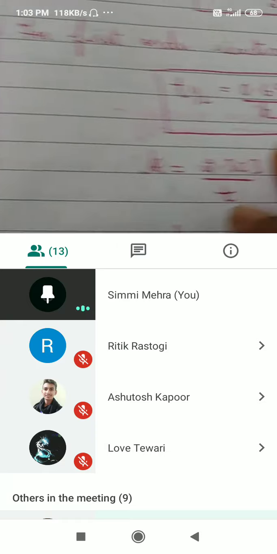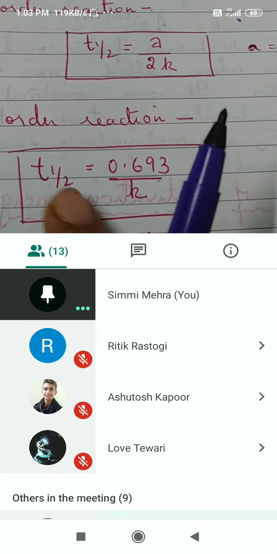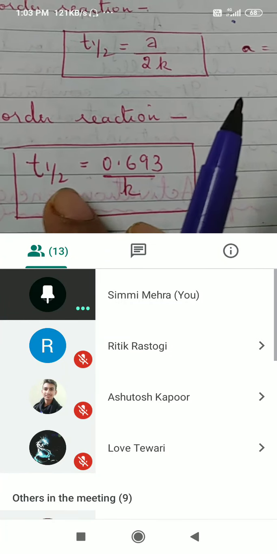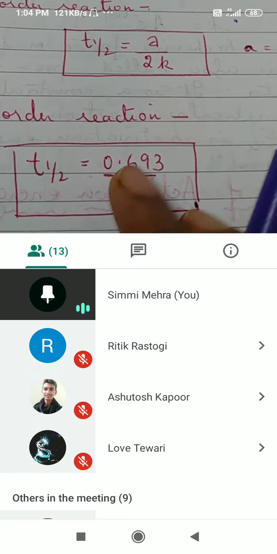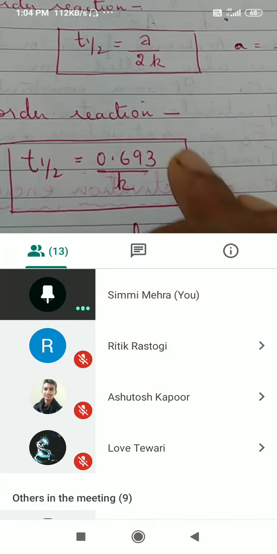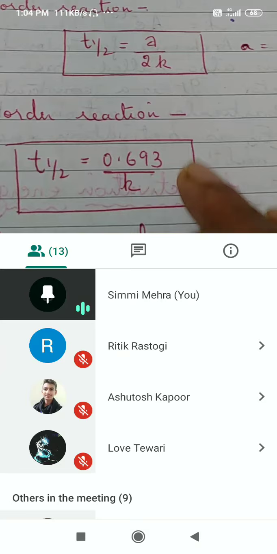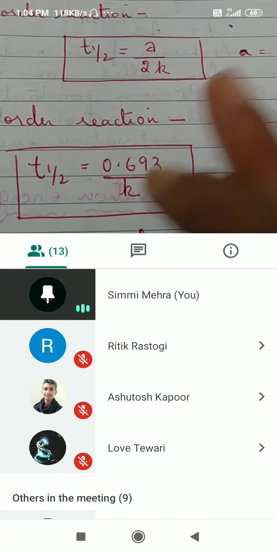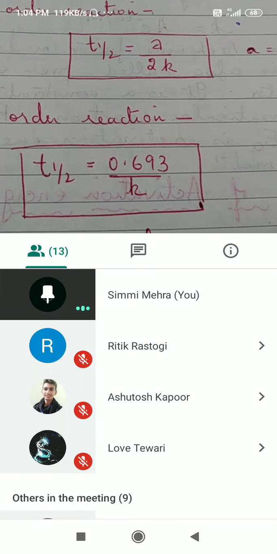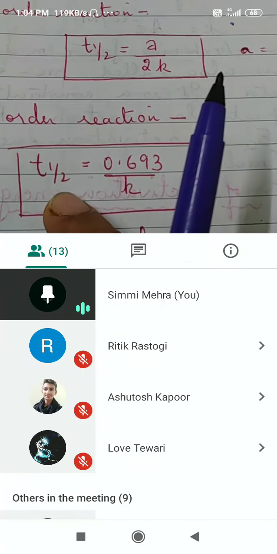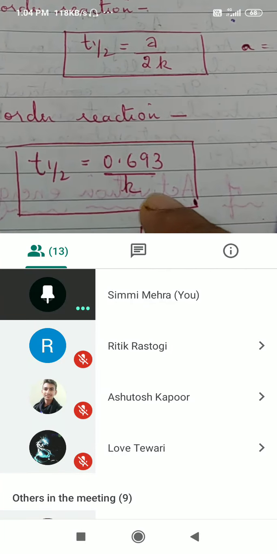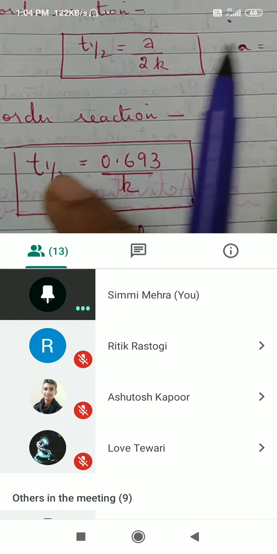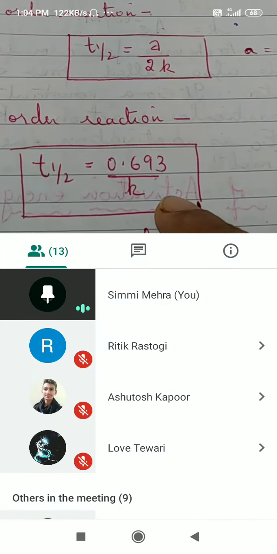But for the first order reaction, T half is equal to 0.693 upon K. We don't have concentration term here at all. A0 is not there. That means for a first order reaction, the rate is directly proportional to the concentration, but half life is independent of the initial concentration of the reactant.